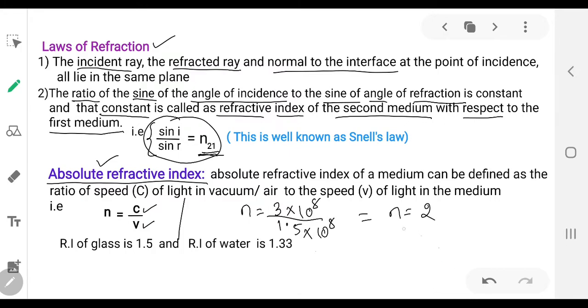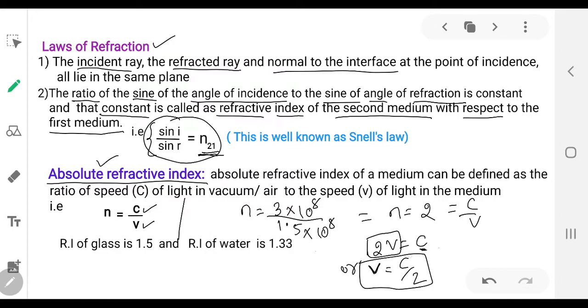n is equal to 2, which is nothing but c by v. So what it gives? 2v is equal to c, or v is equal to c by 2. Now what can you say looking at this equation? The velocity of light in air or vacuum is 2 times that of the velocity of light in that medium. Or you can say in another way, the velocity of light in that particular medium is half that of the velocity of light in air or vacuum.